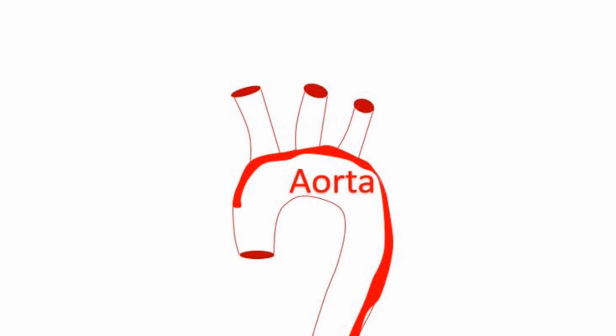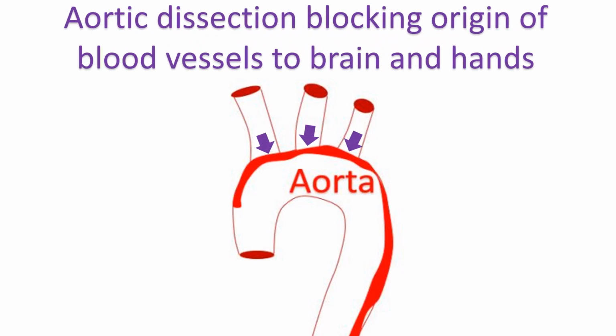When the blood vessels arising from the arch of the aorta are affected, blood supply to the brain is compromised and can produce stroke or loss of consciousness. Dissection at the origin of the aorta can obstruct the blood vessels to the heart itself and cause a heart attack as well. Similarly, blood supply to the intestines may also be cut off.